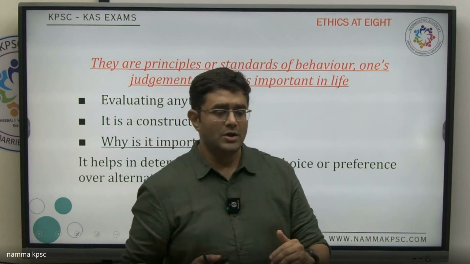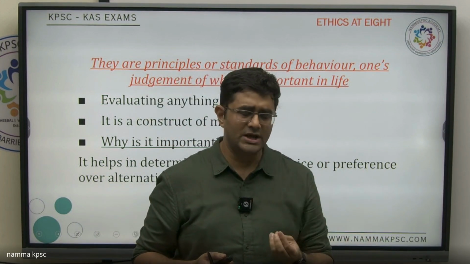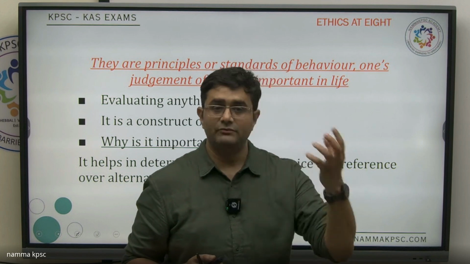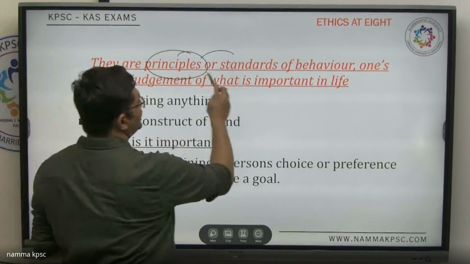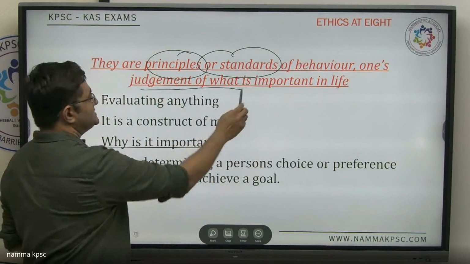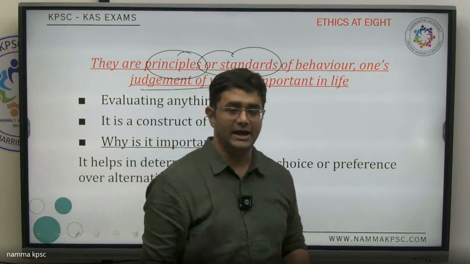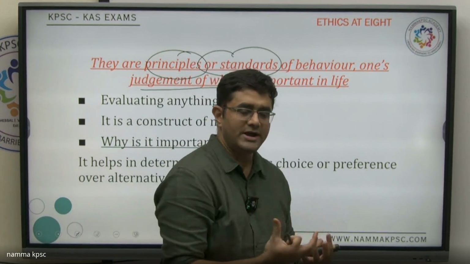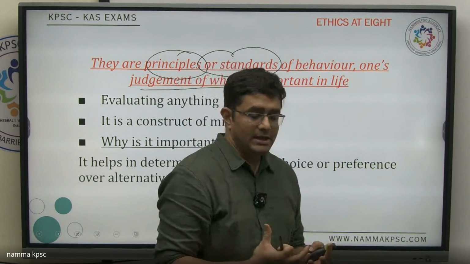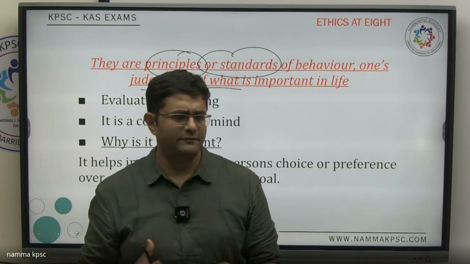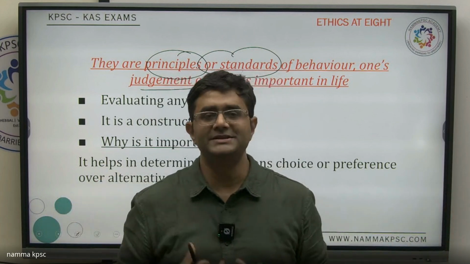Values are something which we consider to be sacred, something which we want to achieve. Values are principles or standards of behavior, one's judgment of what is important in life. What I believe is important in my life is my values. Me wanting to teach a large number of people, that is my value.